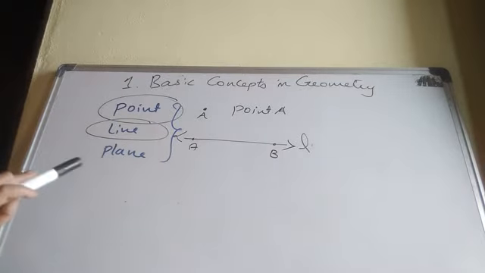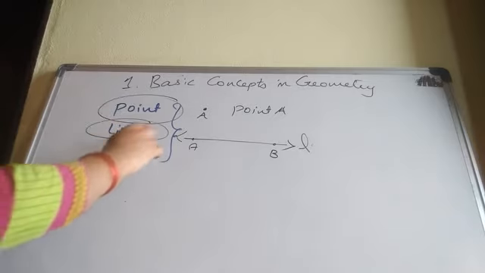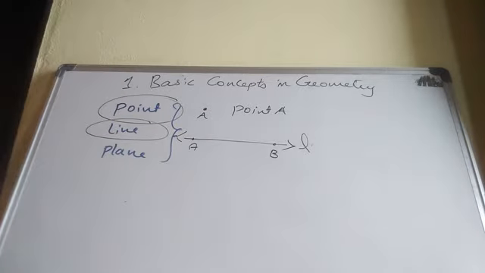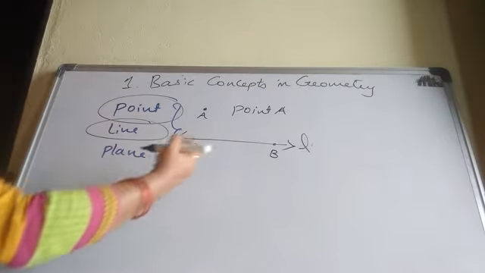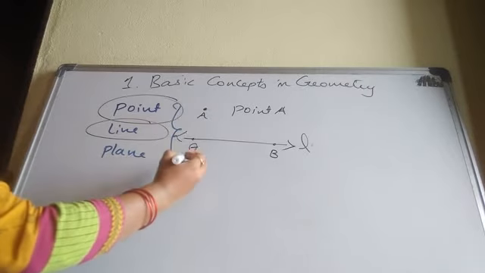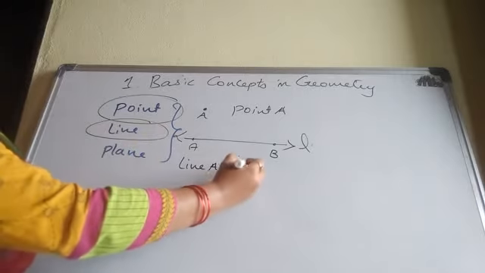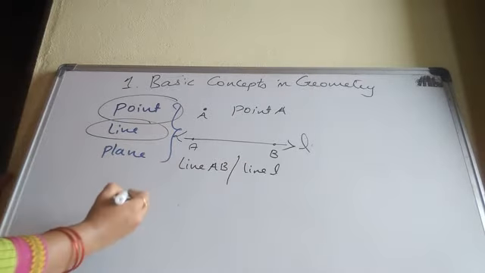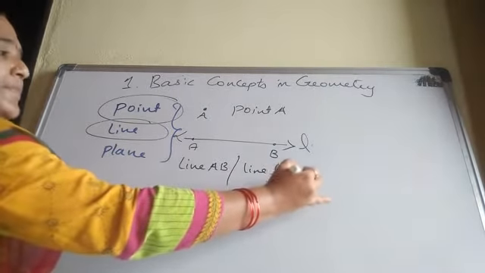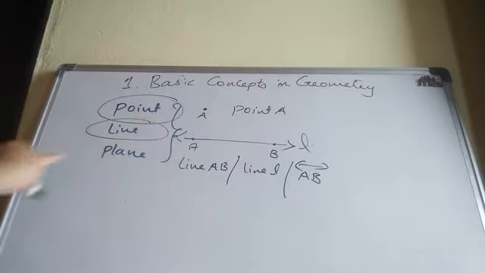There are no end points, either on the left side or the right side. And a line can be written in different ways. See here, line AB, otherwise line L. In symbolic form, line AB.